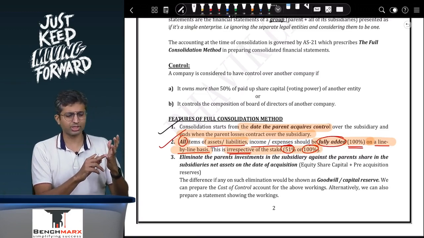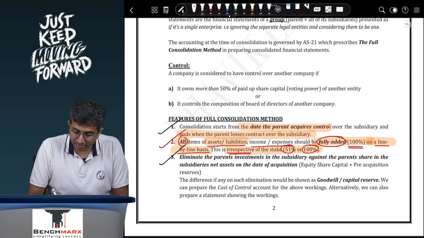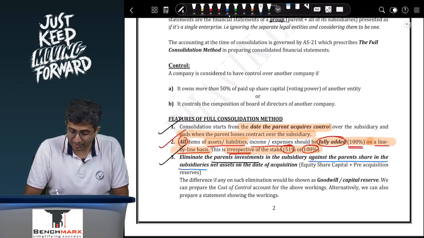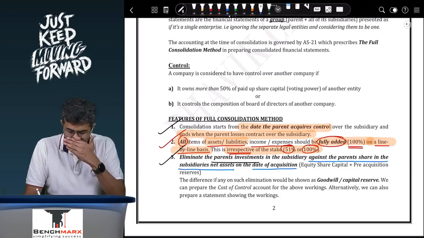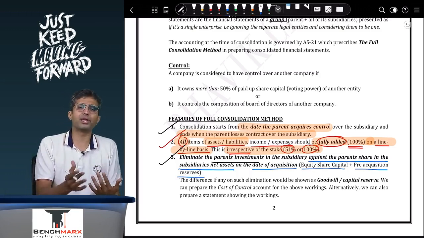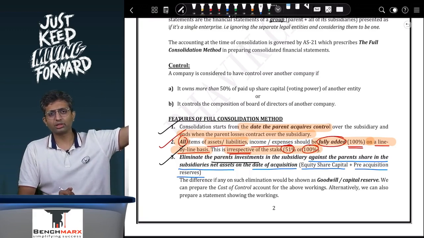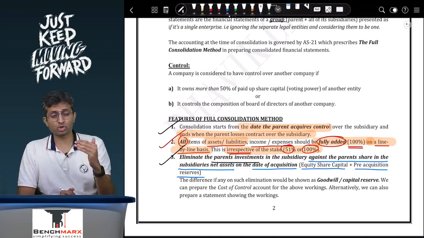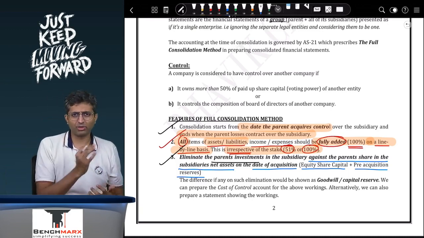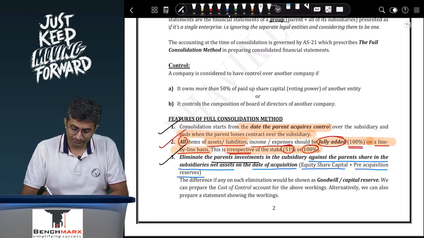What is remaining? Investment is remaining, share capital is remaining, and reserves are remaining. You will eliminate the parent's investment in the subsidiary against the parent's share in the subsidiary's net assets as on the date of acquisition. That can be, net assets are also net worth, that can be calculated as equity share capital plus the pre-acquisition reserves. Why are we comparing net assets with net worth? Because most of the institute's problems will give you an acquisition date of 21 and the balance sheet on 31st March 22. So you don't have the net assets on 21. However, you have the reserves on 21 and hence you can use that to back calculate the net worth.